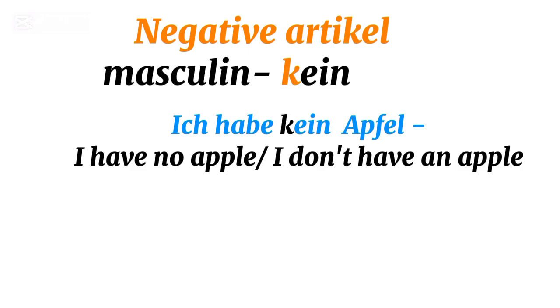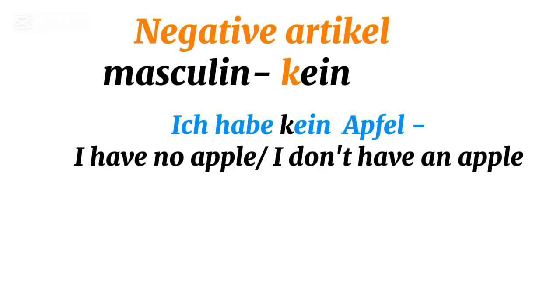I have an apple, using an indefinite article, okay? But now that I don't have one, I will replace this indefinite article with kein. I will just add this K. I'm using this K from indefinite articles. The secret here is just to add K. So it will be, ich habe kein Apfel.